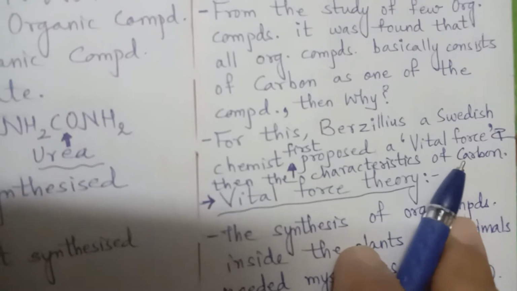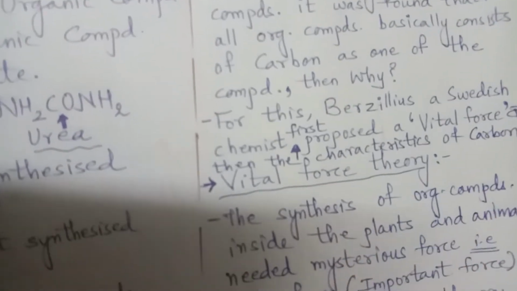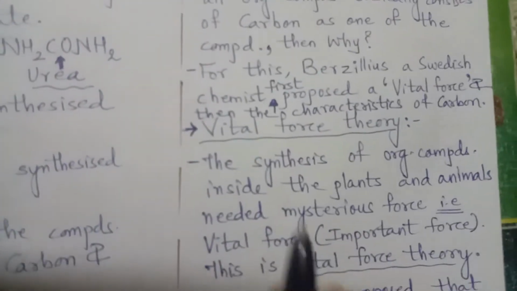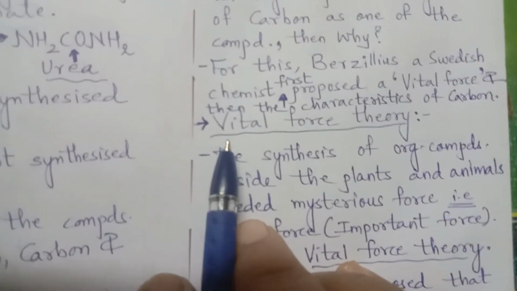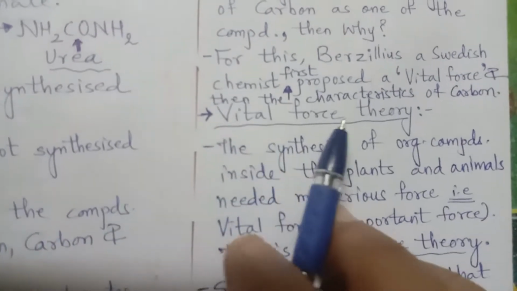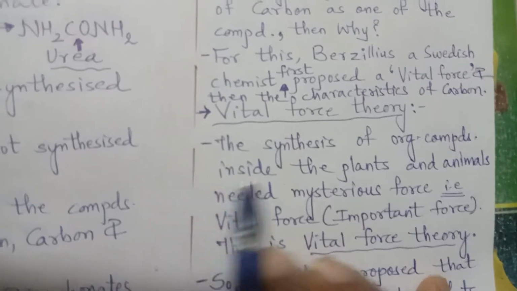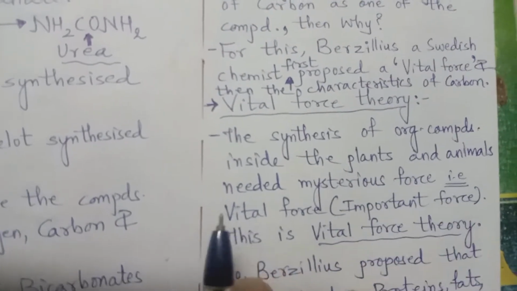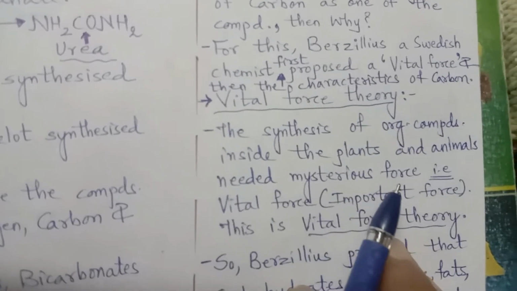Because of that characteristic, carbon is a member of organic compounds, which helps in the formation of complex organic compounds. So what is that vital force? The synthesis of organic compounds inside plants and animals needed a mysterious force.